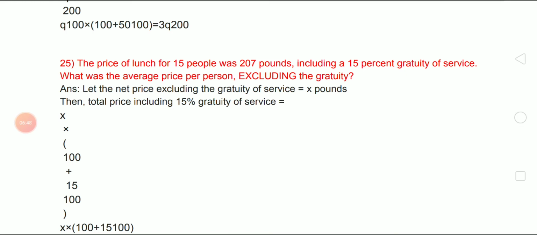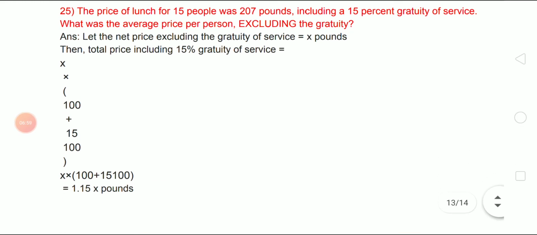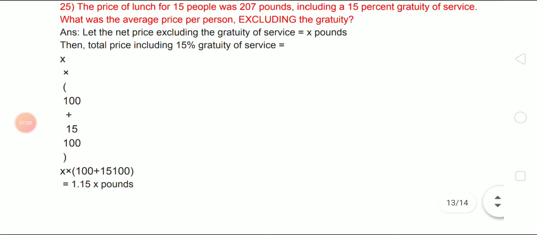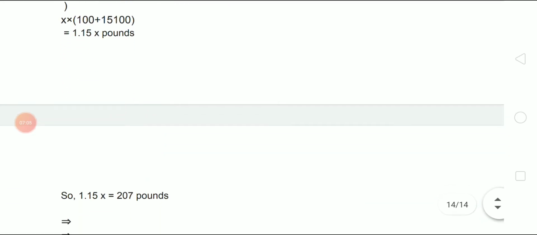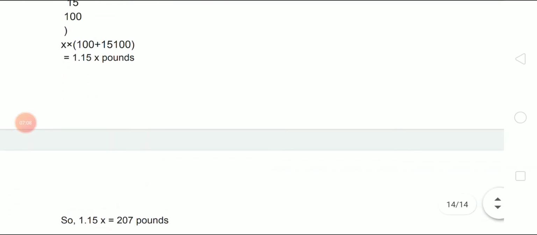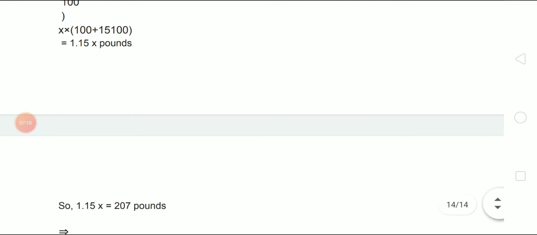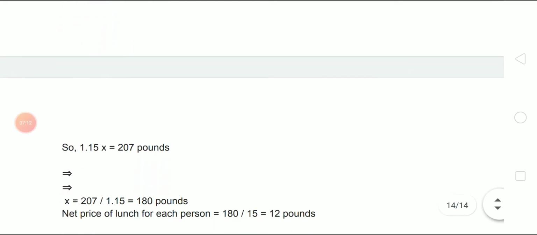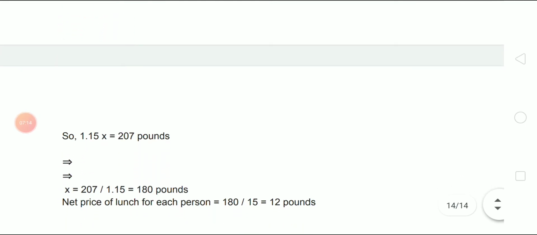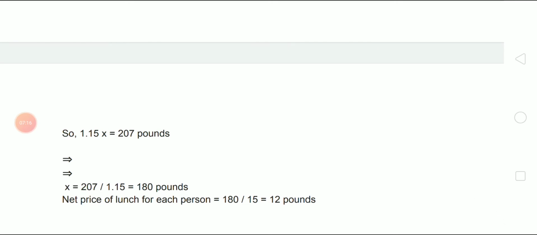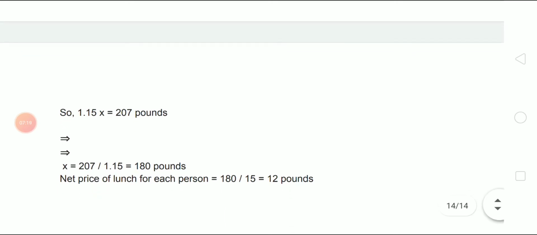Let the net price excluding the gratuity of service be X pounds. Then the total price including 15% gratuity of service is X into (100 plus 15) by 100, which equals 1.15 X pounds. So 1.15 X equals 207 pounds. Then we can calculate the X value easily. X equals 207 by 1.15, which is nothing but 180 pounds.